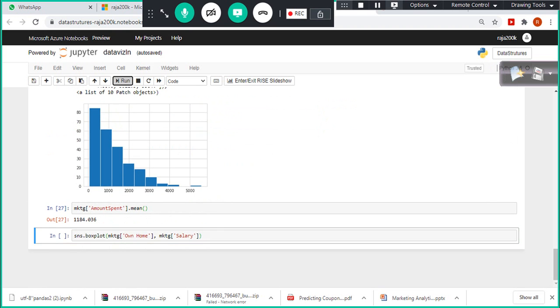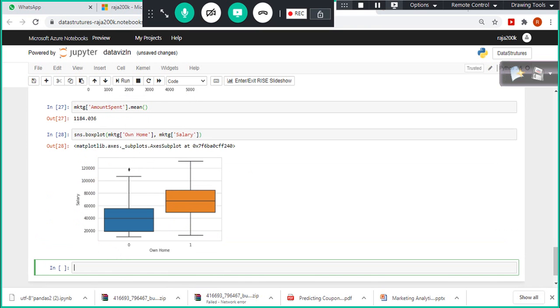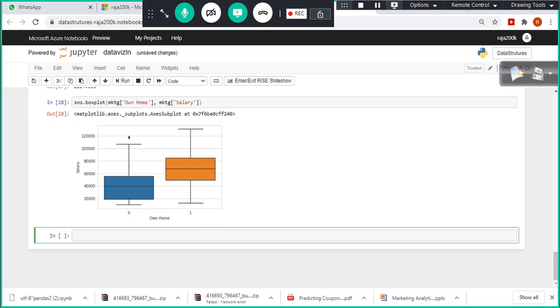Now I'm using a box plot. In the box plot, I used the x-axis. If you want to plot a categorical with a numerical variable, you can use a box plot. In this case, own home is 0 and 1 only. Using a box plot we can plot the five number summary. The minimum value starts here. This line says the maximum value. This is the median value. On the y-axis, salary is plotted. On the x-axis, own home is plotted.